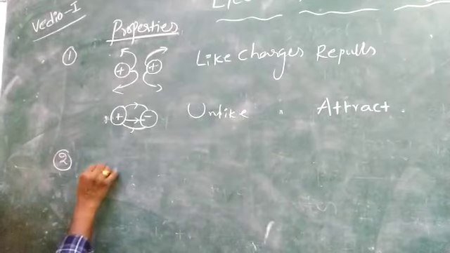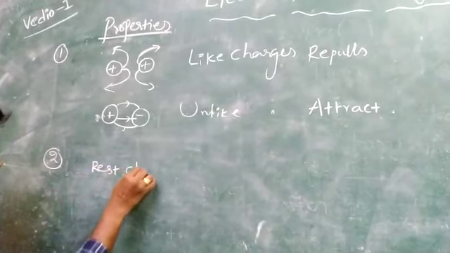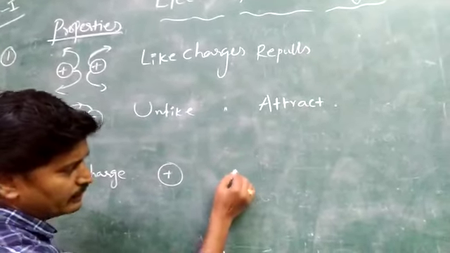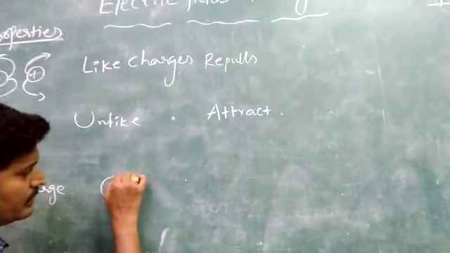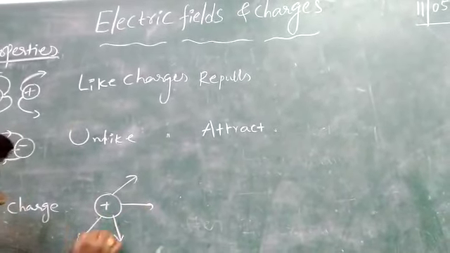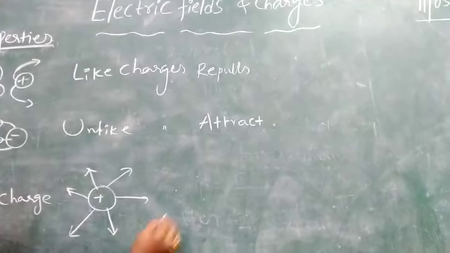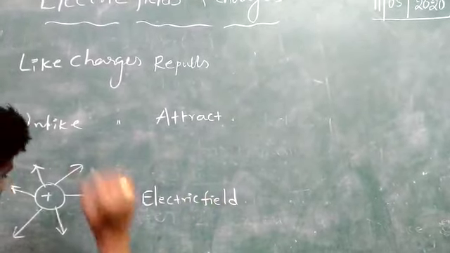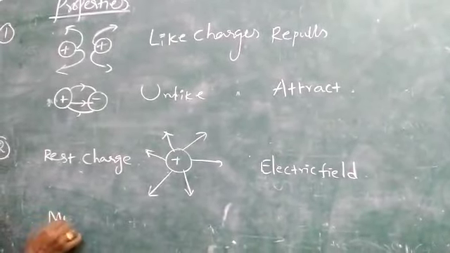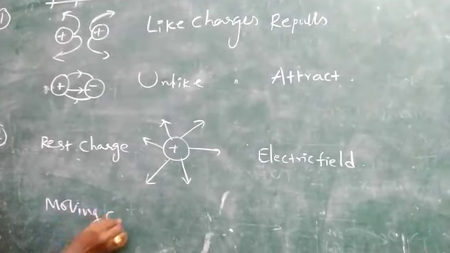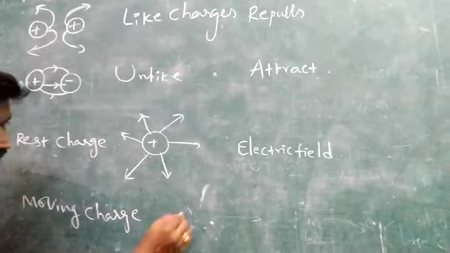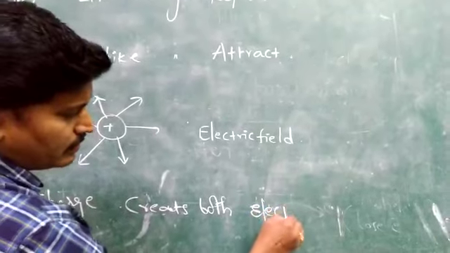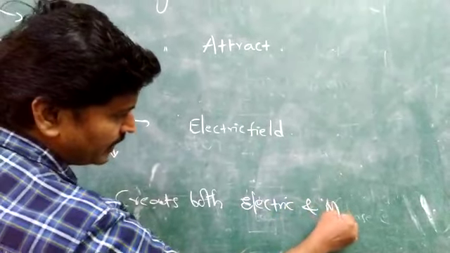The second property concerns rest charge, which is also called point charge. It creates an electric field. A moving charge creates both electric as well as magnetic fields.